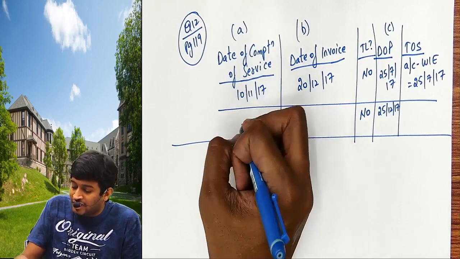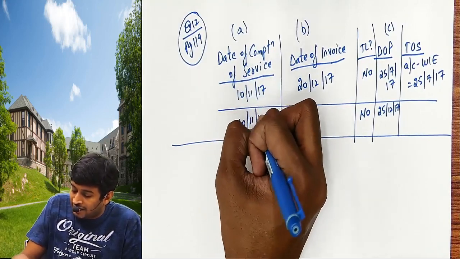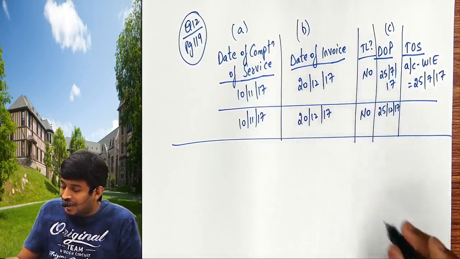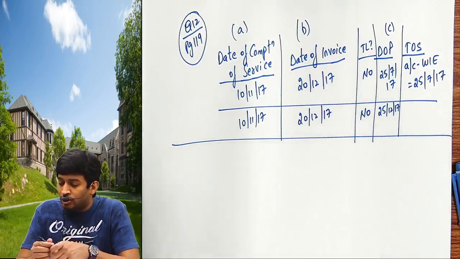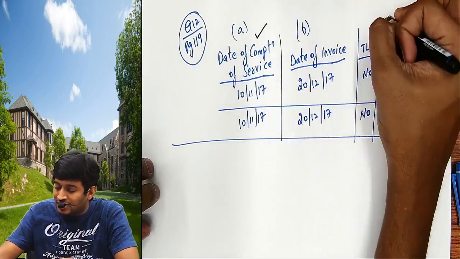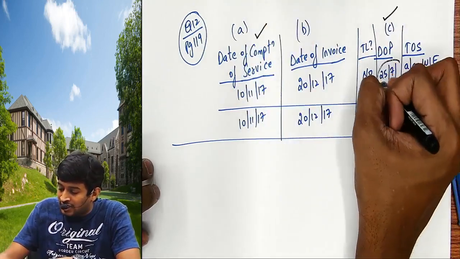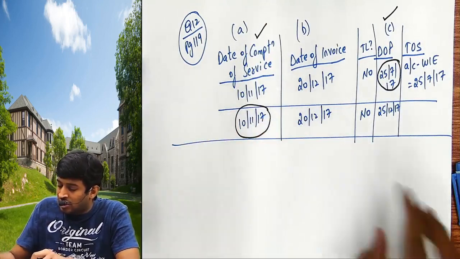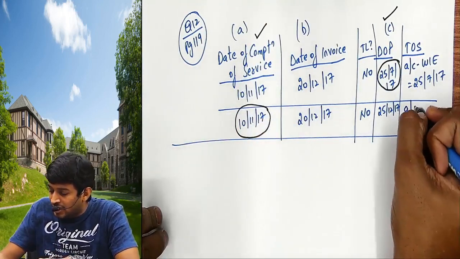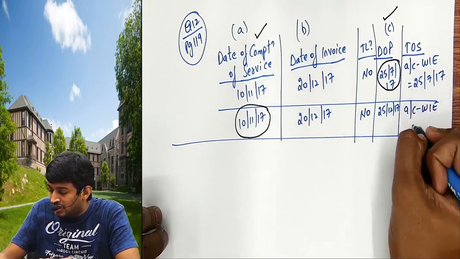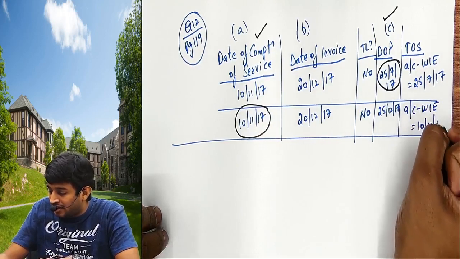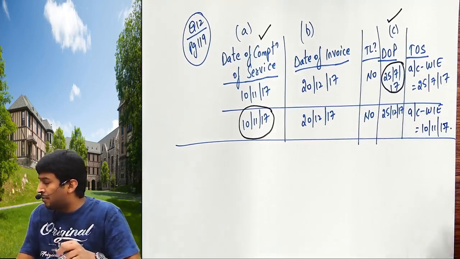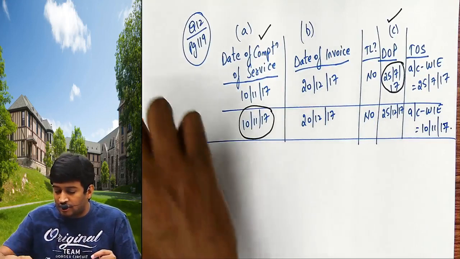These two will again remain the same here also: 10/11/17 and 20/12/17. Again it is no, so we have to check these two categories, A and C. Here A is earlier, so the answer in the second case will be A or C, whichever is earlier: 10/11/17. I told you one of the easiest topics in your syllabus is time of supply, if you understand it logically.